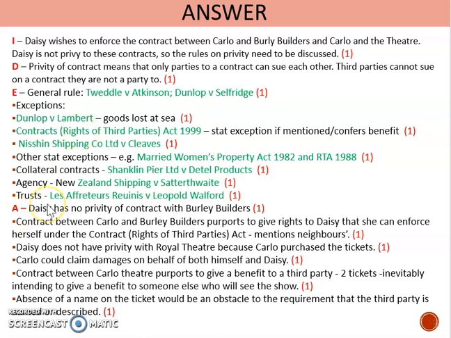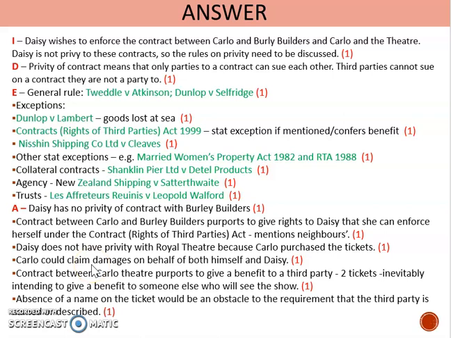So Daisy has no privity with the builders. She wasn't party to the contract. But it does seem to give her rights under Section 1(1)(b) of the Contract Rights of Third Parties Act because it mentions neighbours and she is a neighbour. She then doesn't have privity with the Royal Theatre because Carlo purchased the tickets. Carlo could claim damages on behalf of both himself and Daisy, and I think that would be the best option here.